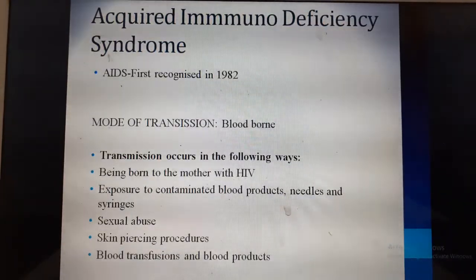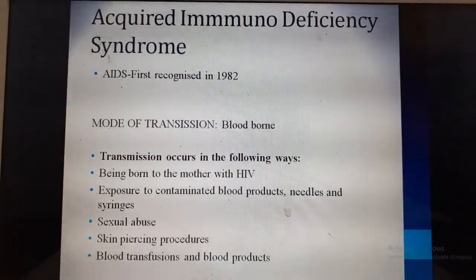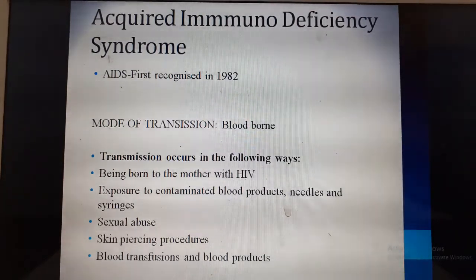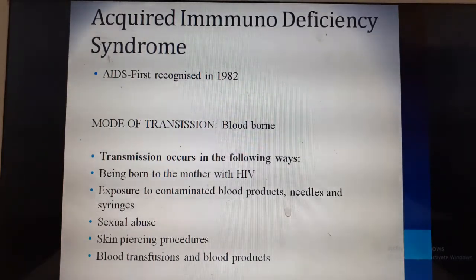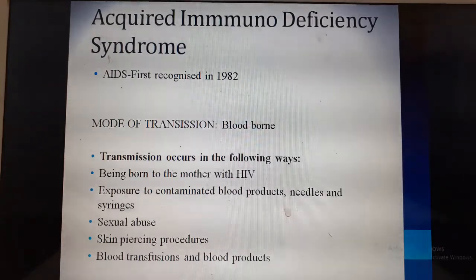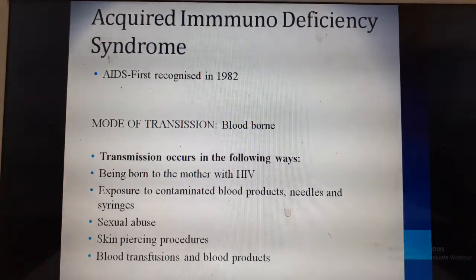The next condition is acquired immunodeficiency syndrome, which is called AIDS. It was first recognized in India in 1982. The mode of transmission is mainly bloodborne. In children, how does it occur? When they are born to a mother with HIV through the transplacental route, or through exposure to contaminated blood products, needles or syringes.